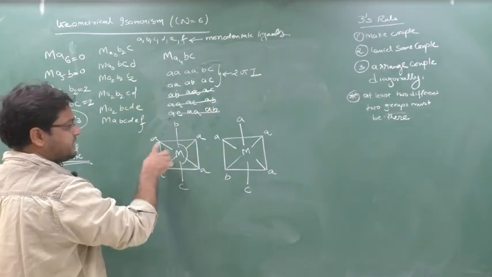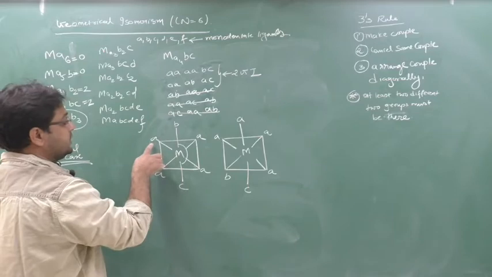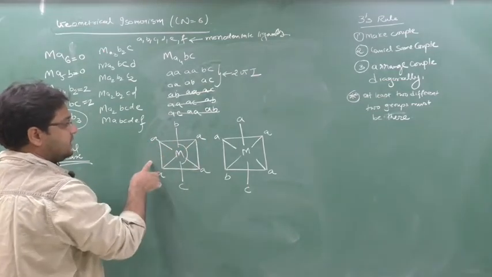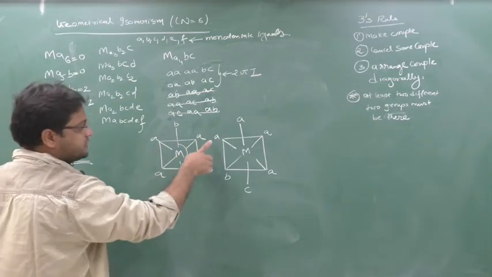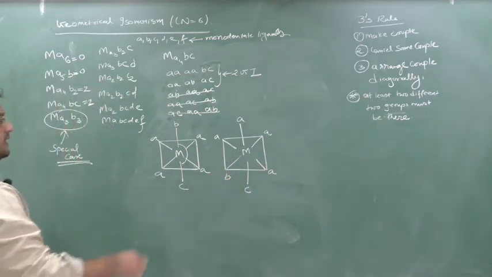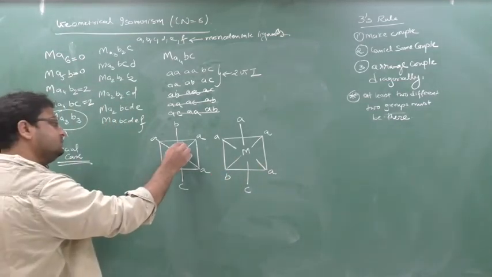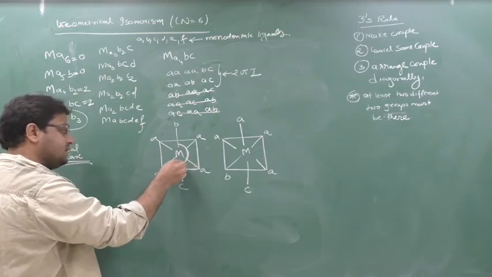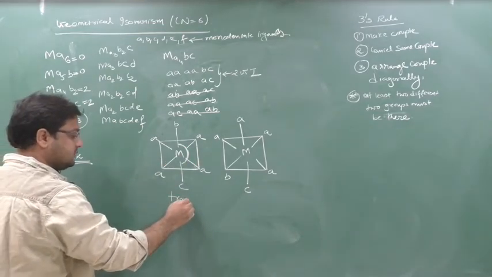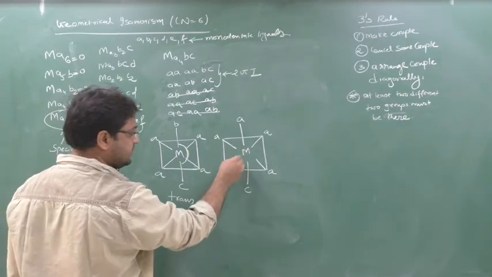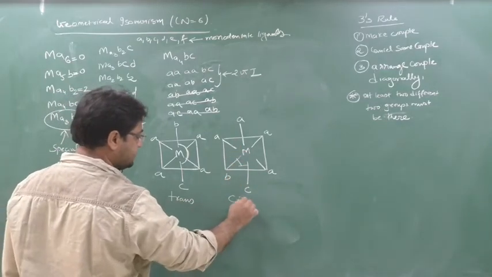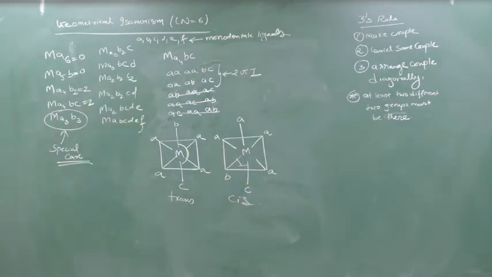See here, A on the same side, C's same side. And here opposite side. Yes or no? Or I can say BC. So here BC will be trans, 180. Yes or no? See this BC, 180 means trans. See this here BC, 90. So 90 means cis. Write on this. Okay.